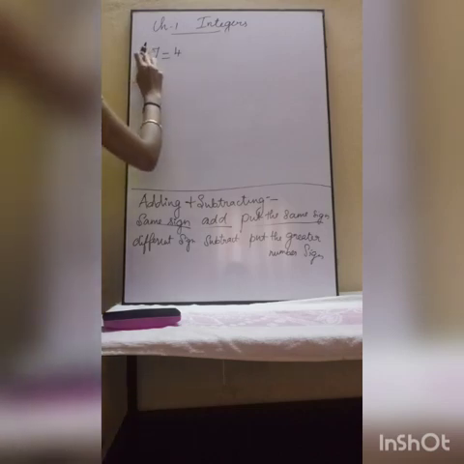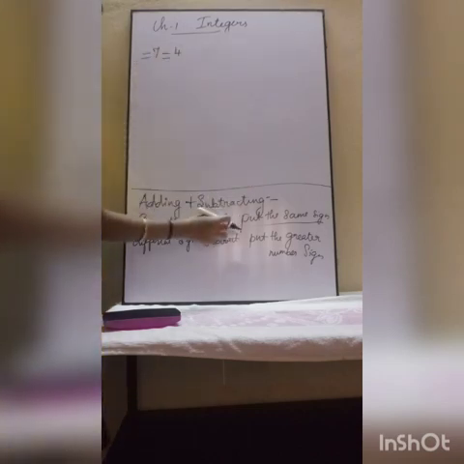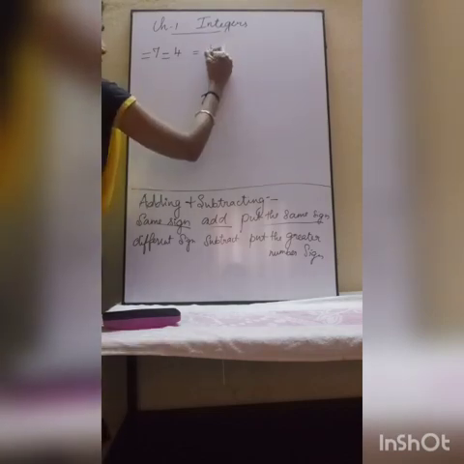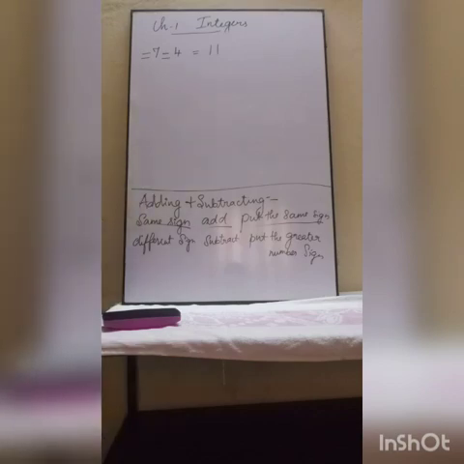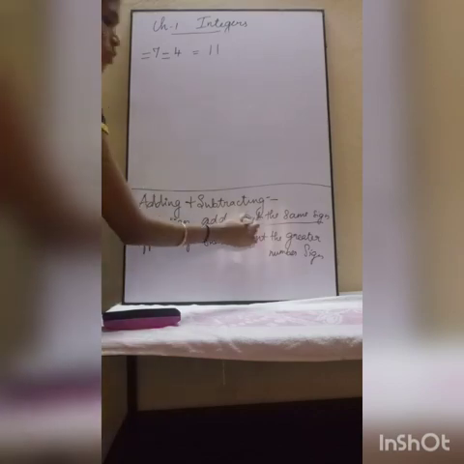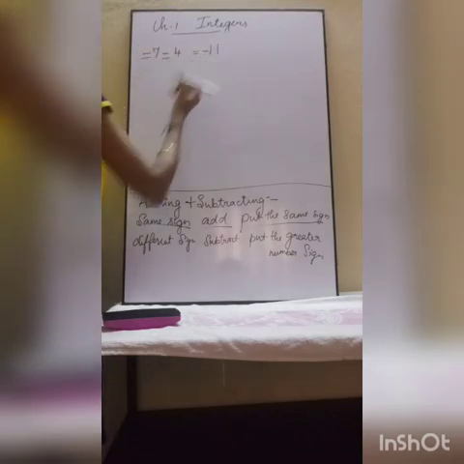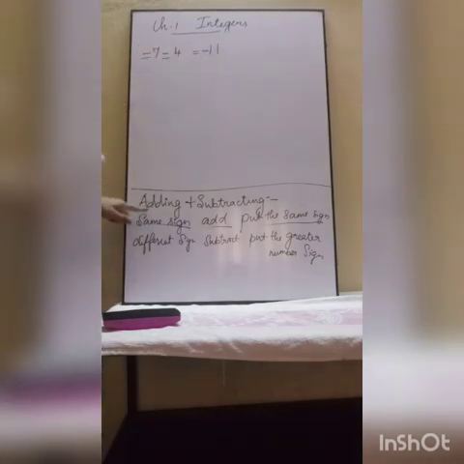Right, so same sign is there, so I told you, you have to add it. So 7 plus 4, what is the answer? 11. Then put the same sign. What is the sign given here? Minus. So you put the same sign. So same sign, add that and put the same sign.